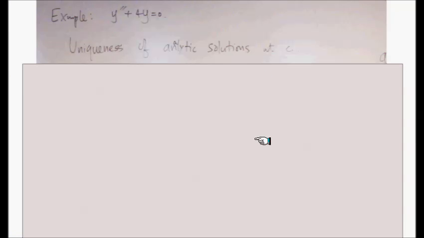So this is going to be an example of uniqueness inside the analytic solutions. We're not showing the uniqueness of infinitely differentiable solutions, just inside the analytic ones.